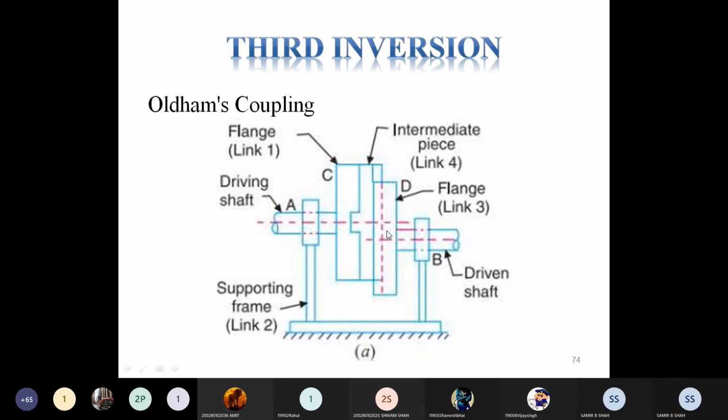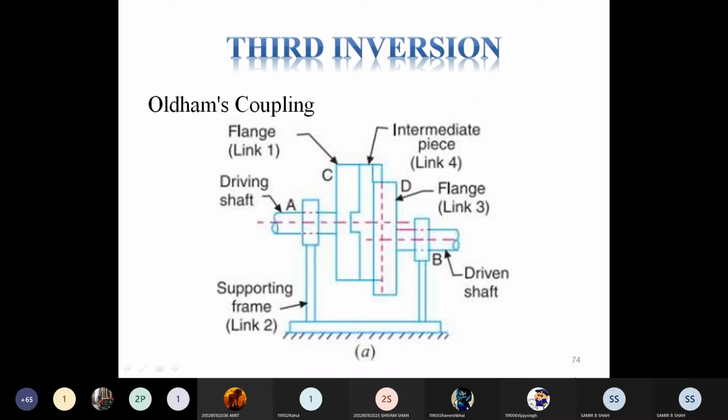The Oldham coupling is an inversion of the double slider mechanism. Oldham coupling can be obtained by fixing link 2, which we consider the supporting frame. If we fix the supporting frame, then it generates the Oldham coupling.